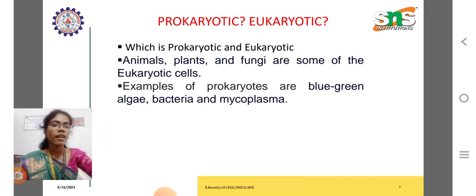Prokaryotic and eukaryotic. Which is prokaryotic and which is eukaryotic? Animals, plants and fungi are some of the eukaryotic cells. Examples of prokaryotic cells are blue-green algae, bacteria and mycoplasma.